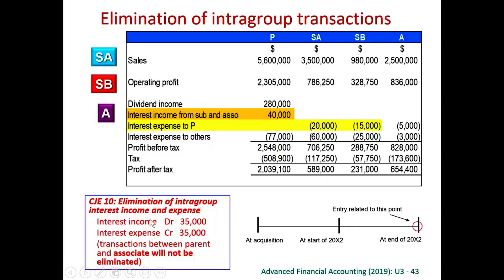Therefore, now we credit away interest expense as if there's no such transaction at all, because this is an intra-group transaction. So we credit away the interest expense that subsidiary A and B have recorded, and we debit away the interest income that the parent has recorded. We eliminate only among parent and subsidiary.